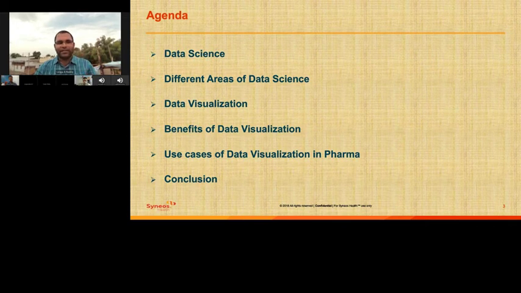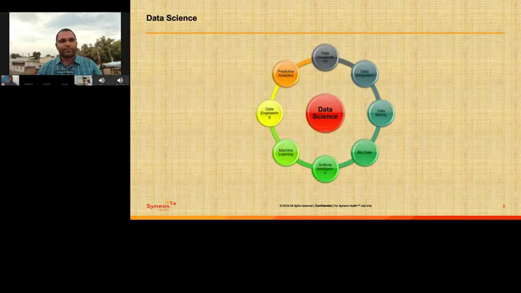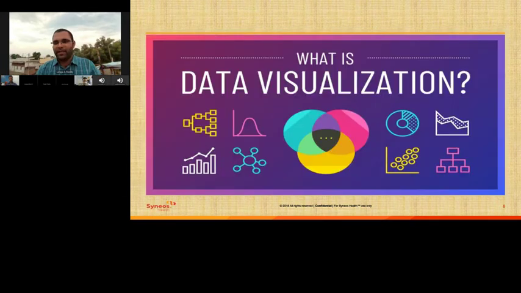Data visualization is a graphical representation of information and data. By using visual elements like graphs, charts, and maps, data visualization tools provide an accessible way to see and understand trends, outliers, and patterns in data. Data visualization is a new era of revolution in the pharma industry. With real-time data visualization in pharma, analysts and data scientists can monitor, process, and improve manufacturing, drug manufacturing of course, data engineering, and supply chain management.